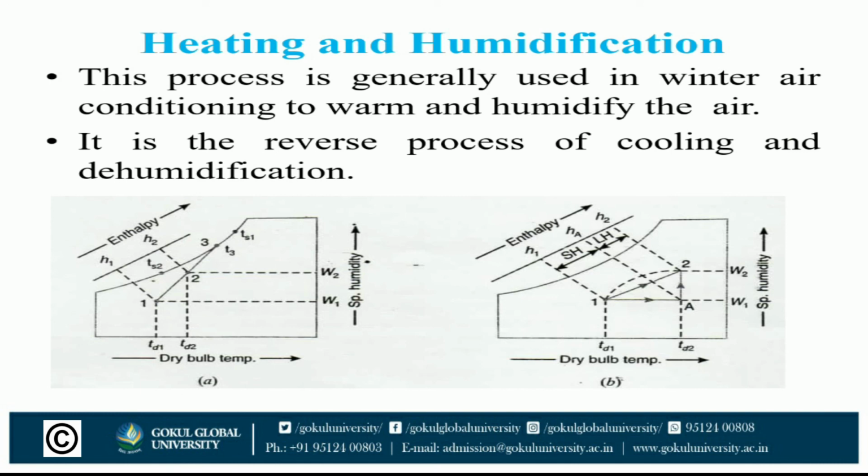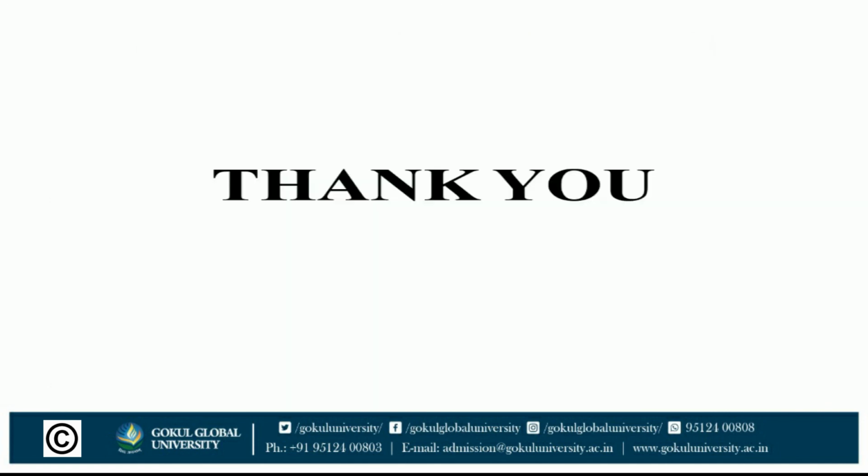The heat of vaporization of water is absorbed from the spray water itself and it gets cooled. In this way, the air becomes heated and humidified. The process of heating and humidification is shown by line 1-2 on psychrometric chart.